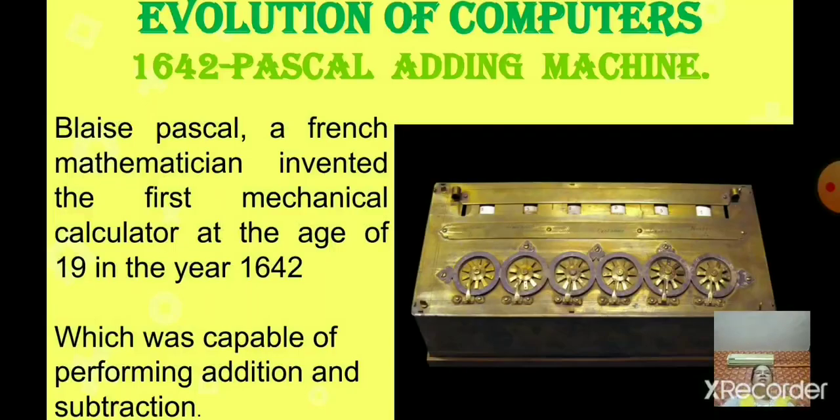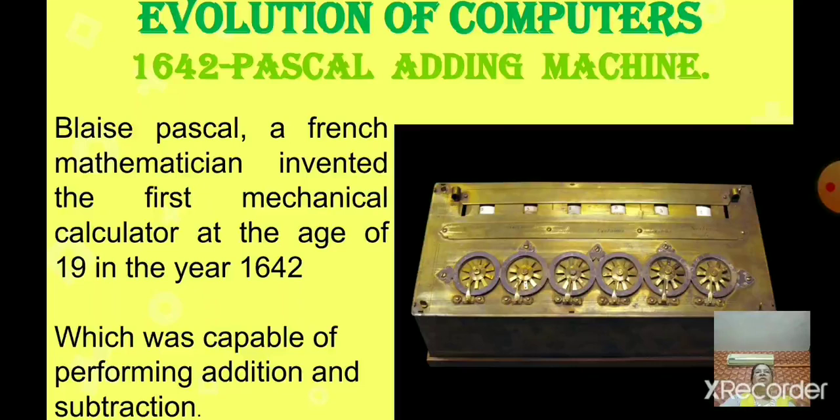Okay, can you see the third device on your screen? It is the first mechanical device, right? It is known as Pascaline. So who invented Pascaline? Blaise Pascal, a French mathematician, invented the first mechanical calculator at the age of 19 in the year 1642. This machine was capable of performing addition and subtraction.